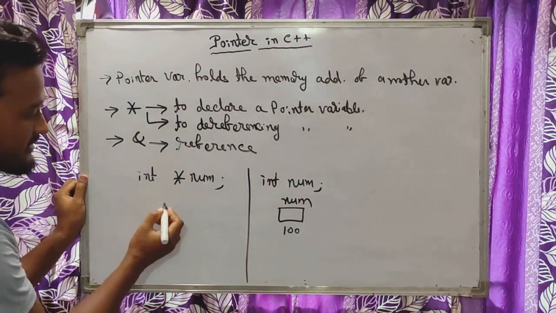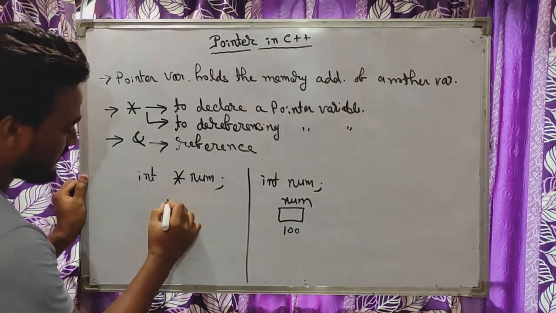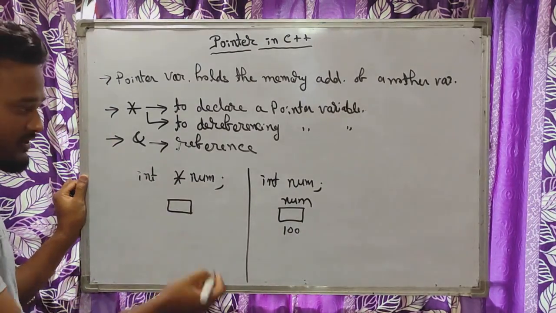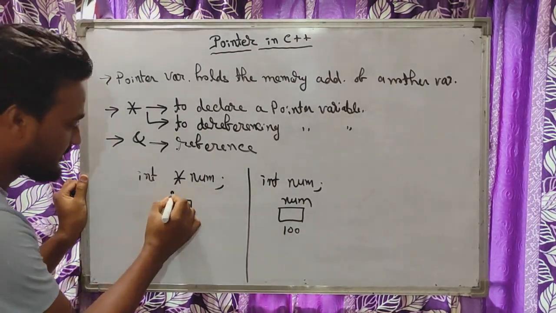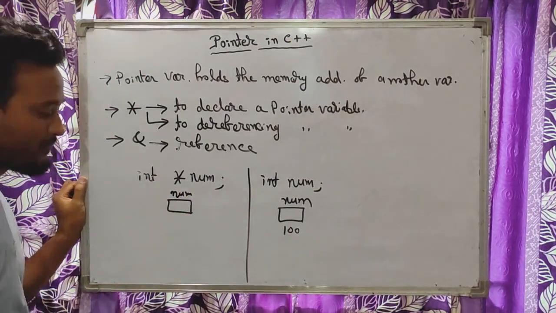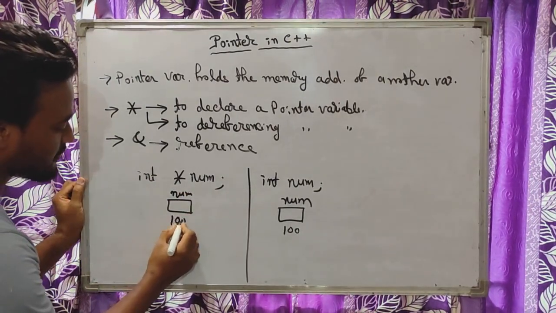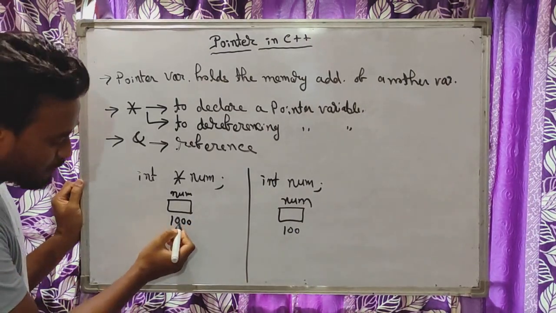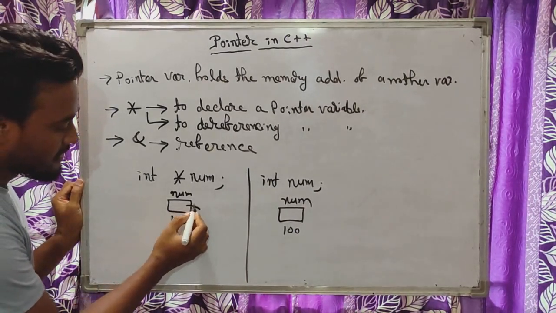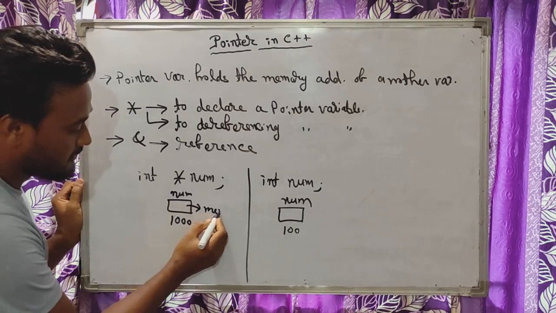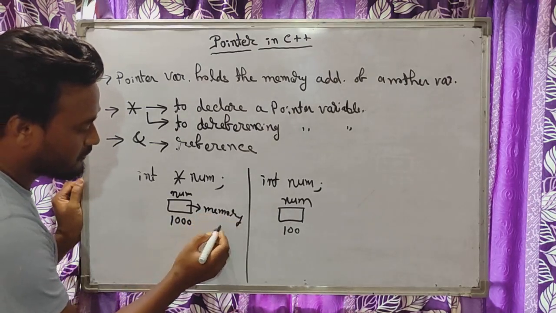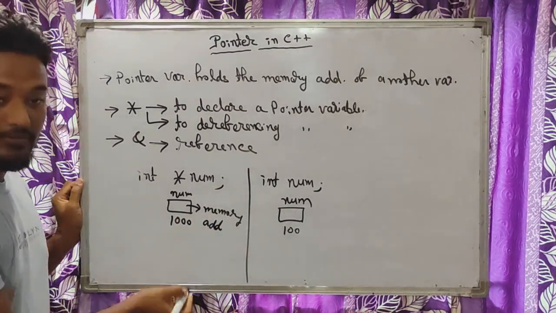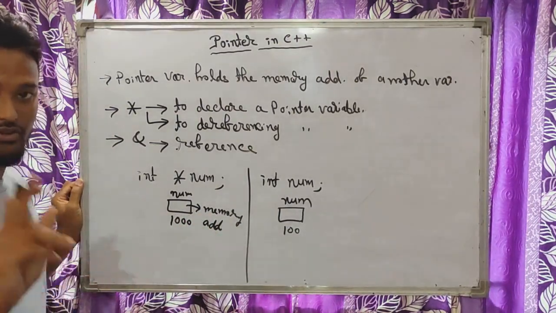Okay. In this case, again, suppose we are declaring a pointer variable. That means we are creating a memory space for this number also. Its name is, we are giving the name as number, and its memory address is suppose 100. So now inside this memory address, the value stored will be the memory address. Here we can store the memory address. The value inside here will be the memory address, not a normal value.